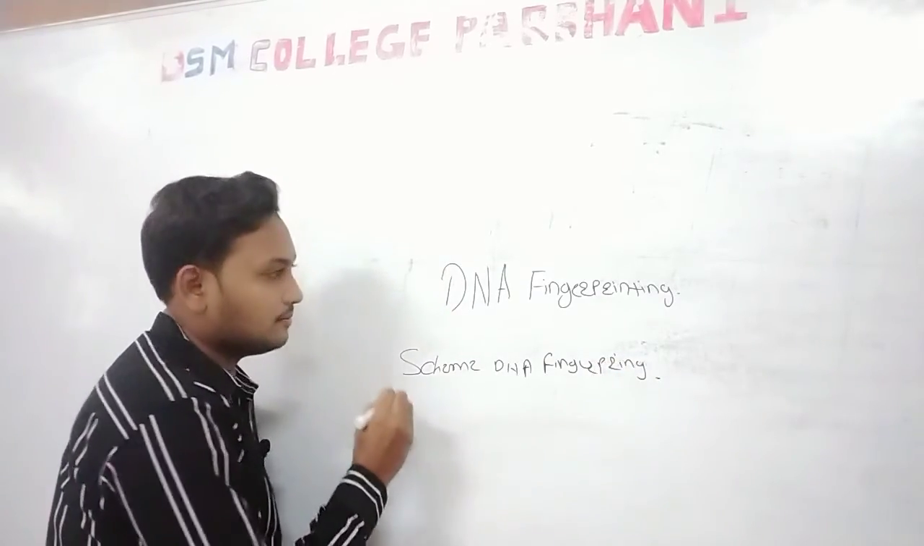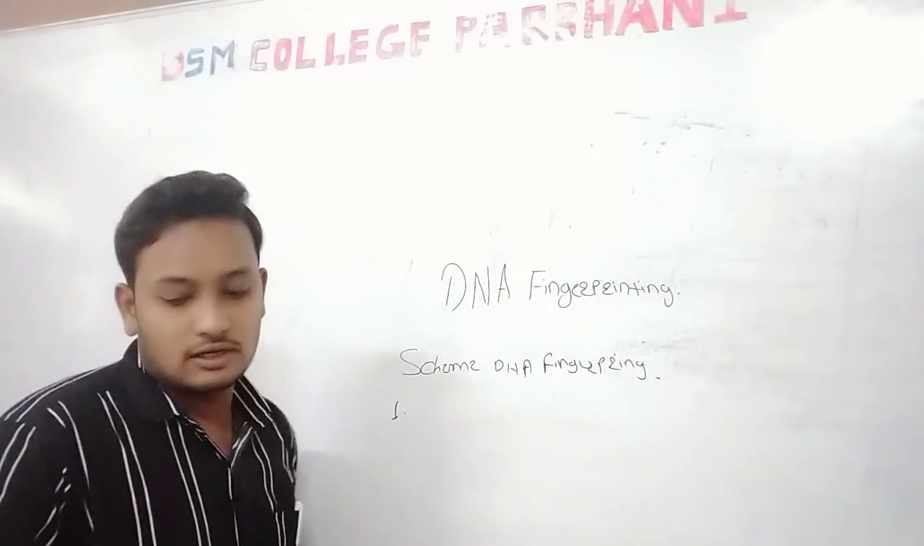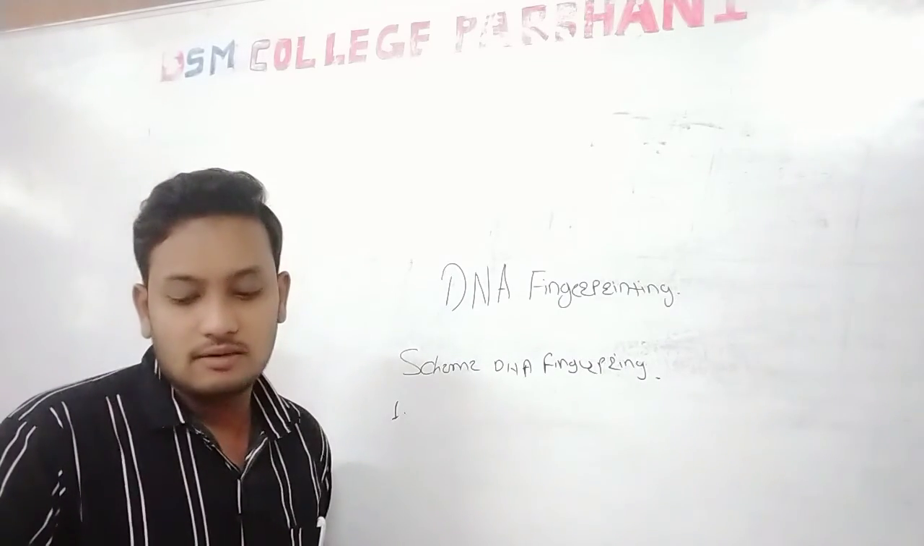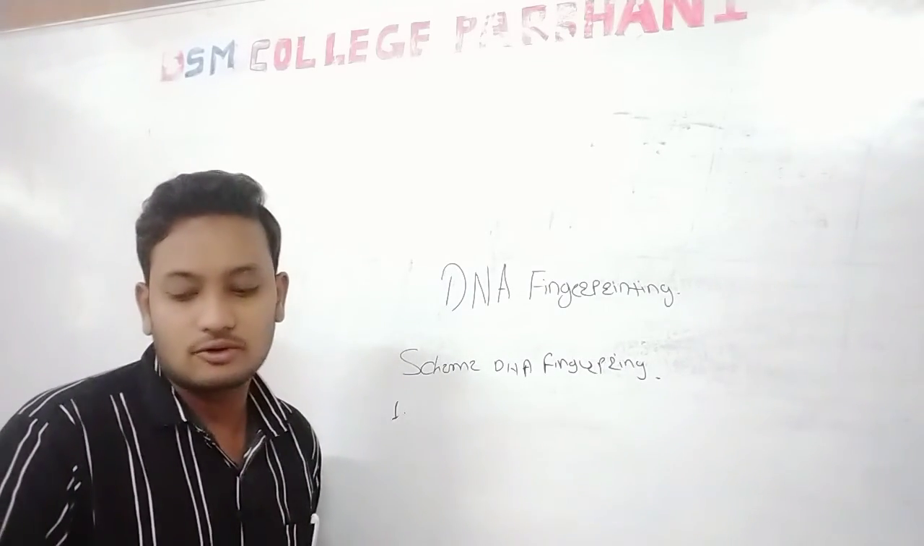The first step of DNA fingerprinting: a drop of blood or semen or a piece of hair root or tissue.